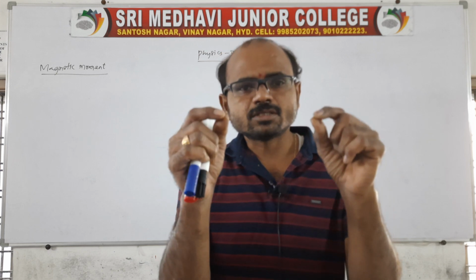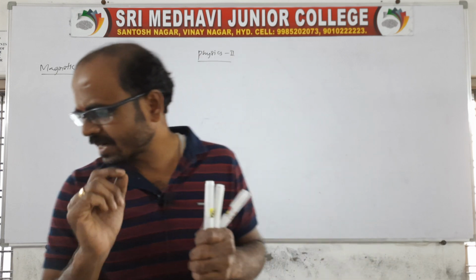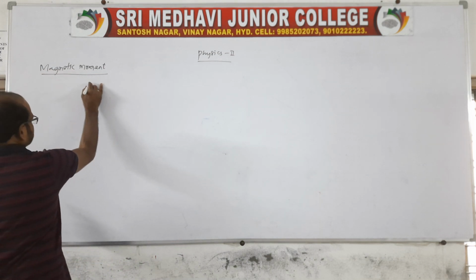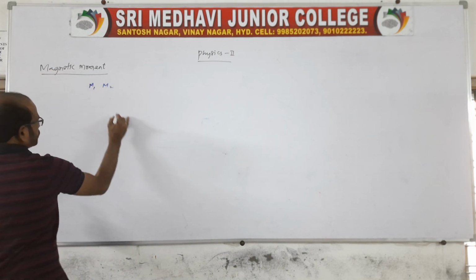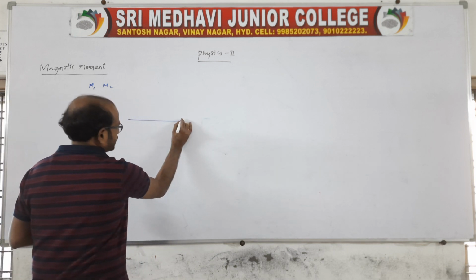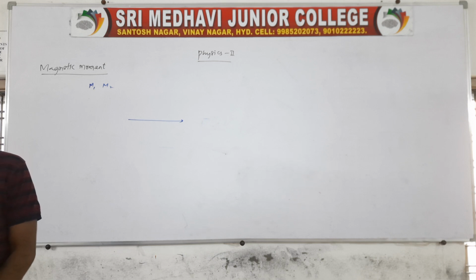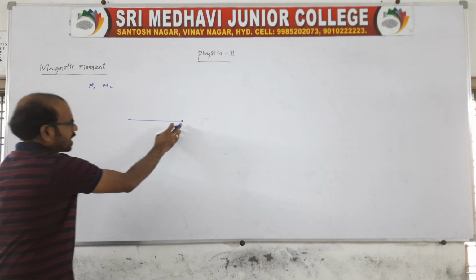Suppose two bar magnets are given, of magnetic moments m1 and m2. Magnetic moment is a vector, and the magnets are inclined at an angle theta. Now I am giving this arrow head.